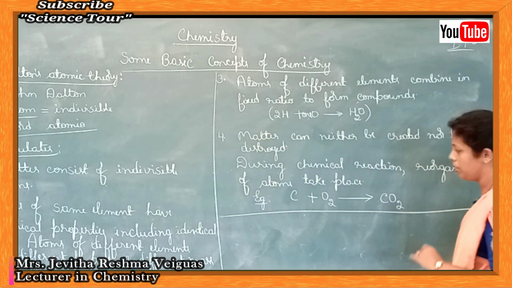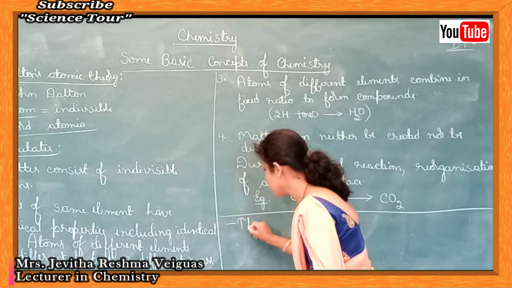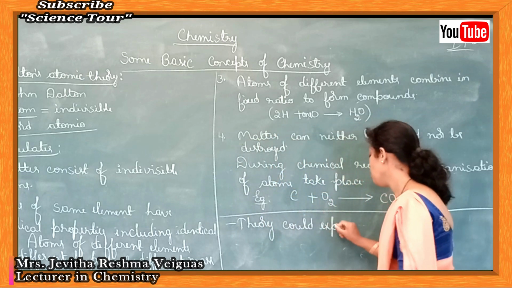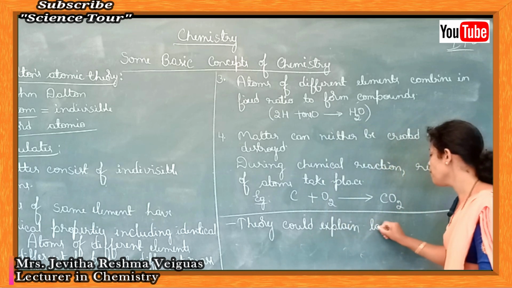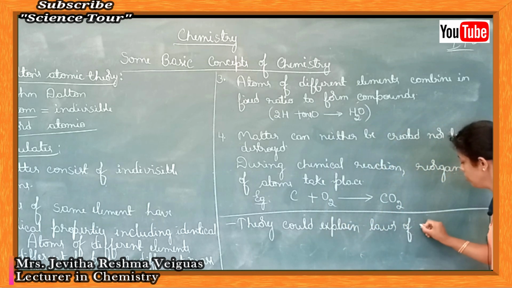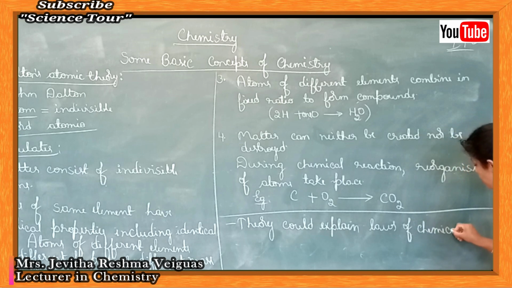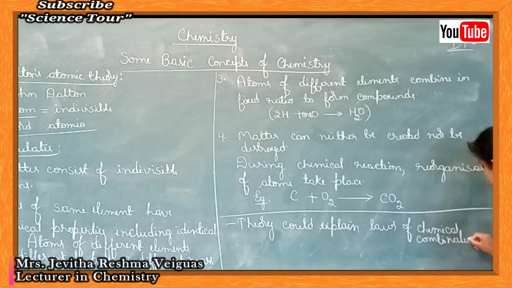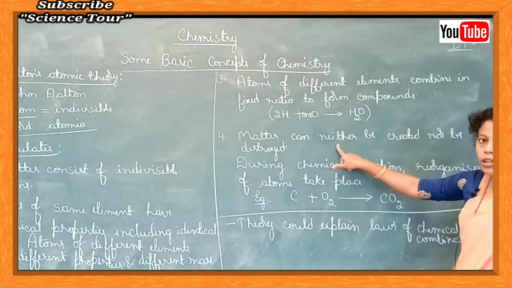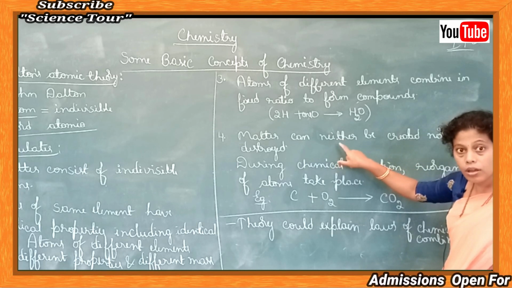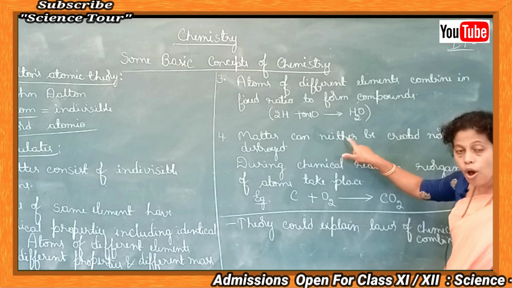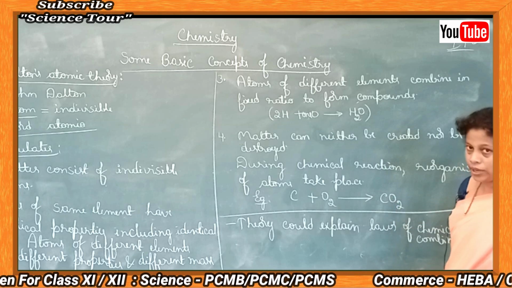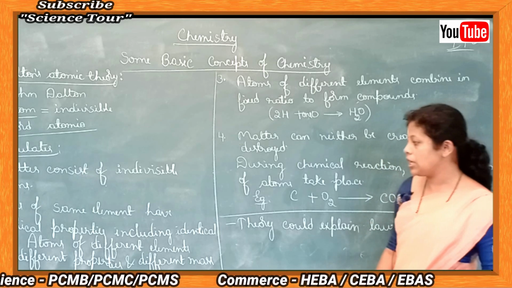Now, this Dalton's atomic theory could explain most of the laws of chemical combination. Which laws are explained here? If you look at the fourth postulate, the law of conservation of mass is explained in it. In the third postulate, the law of definite proportion is explained.